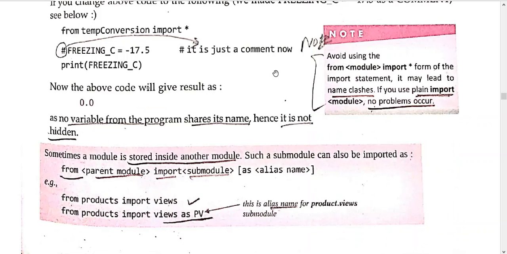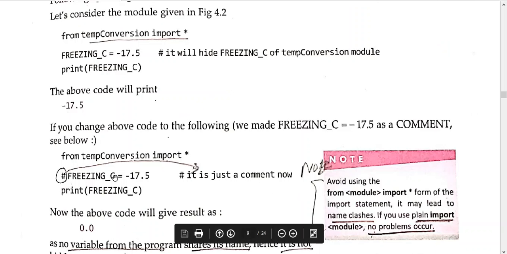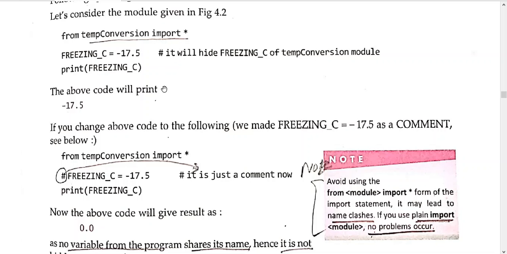So now the scope, whatever the namespace concept was there, now comes into existence. If we are calling this, the previous namespace is lost. It got overwritten, so the previous value has been lost.